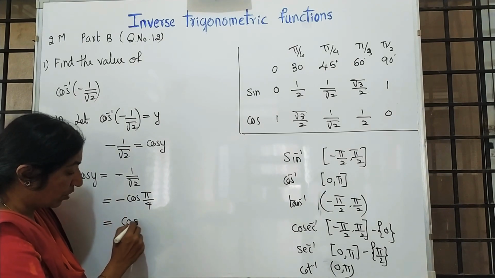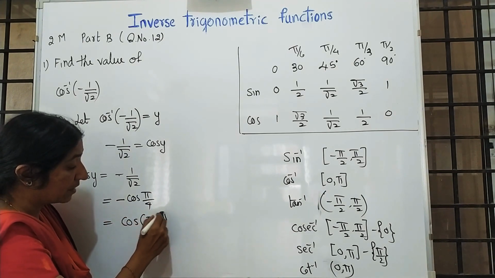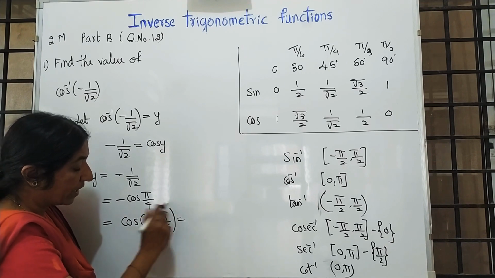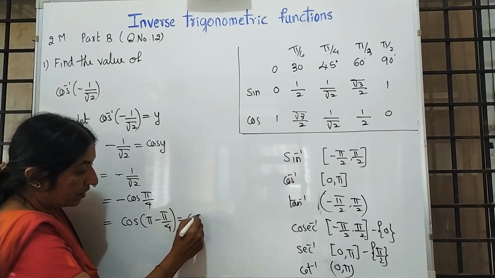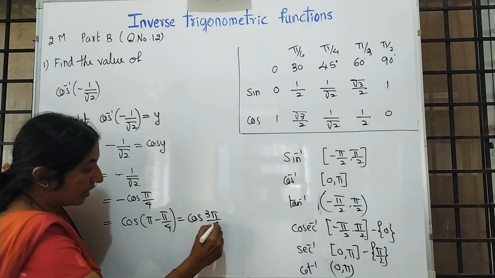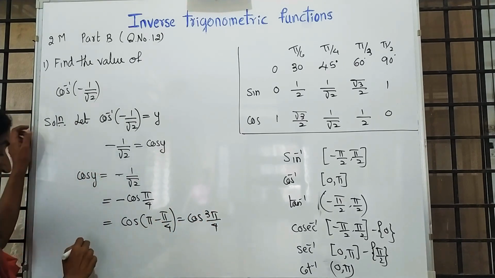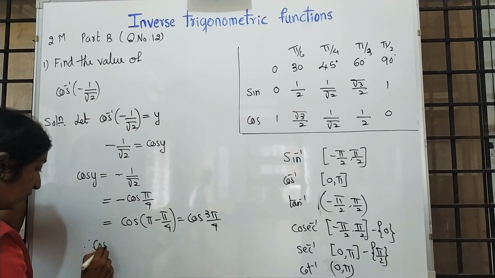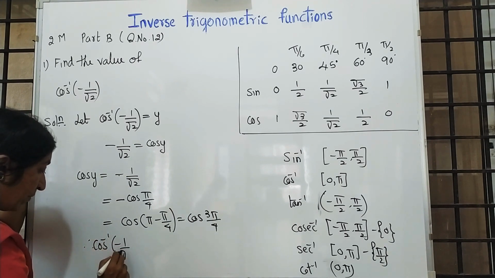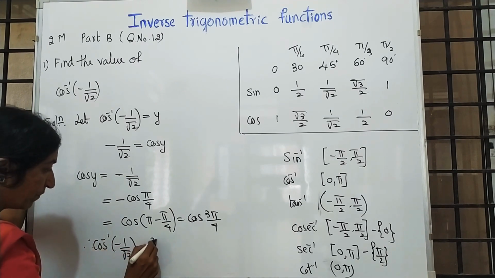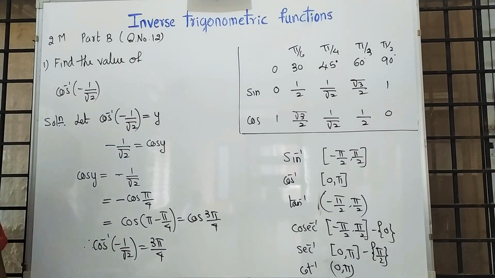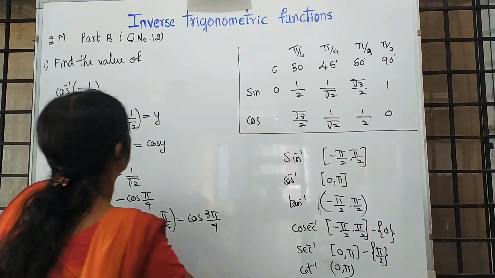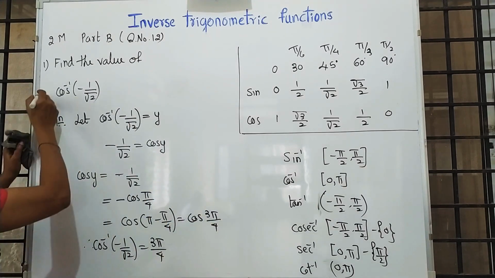It is cos of 180 minus theta, which is minus cos theta. So after taking LCM, it is 3 pi by 4. Therefore, cos inverse of minus 1 by root 2 is equal to 3 pi by 4. These are the expected 2 mark questions. This is the first one.